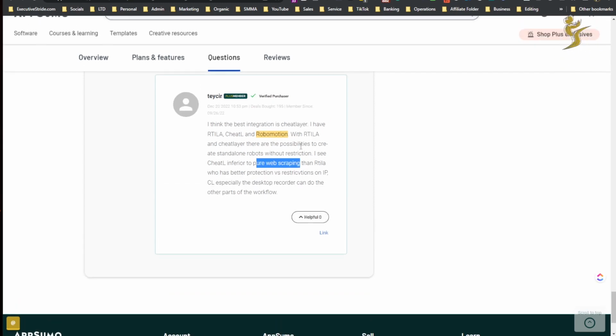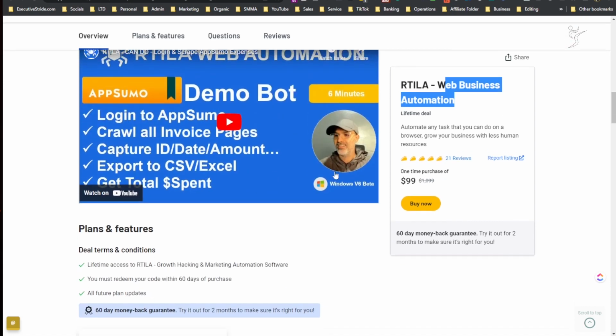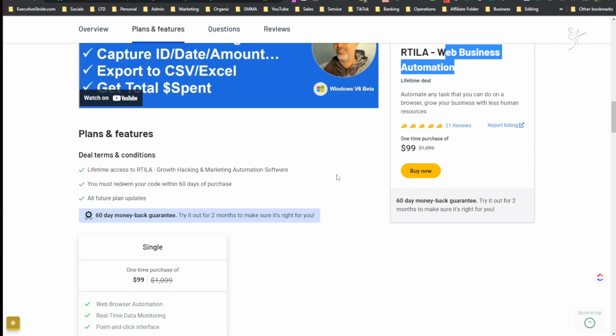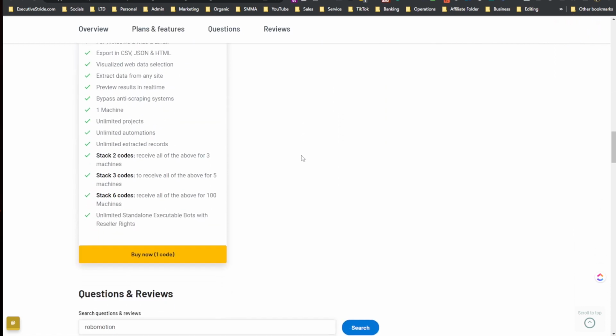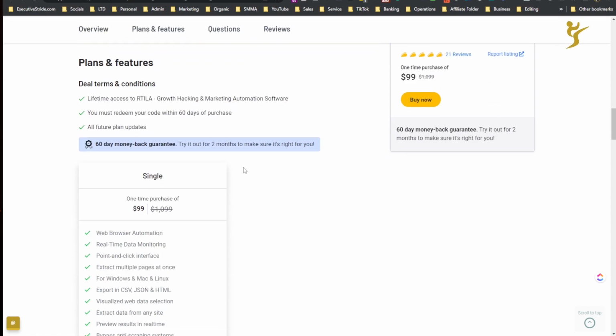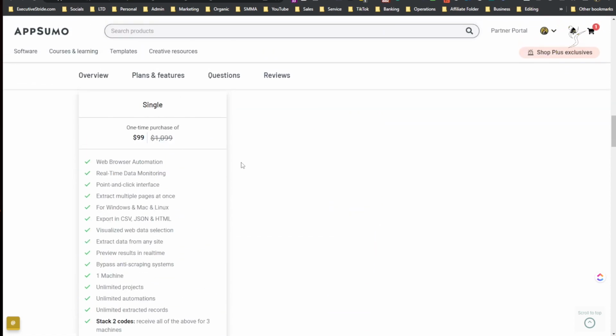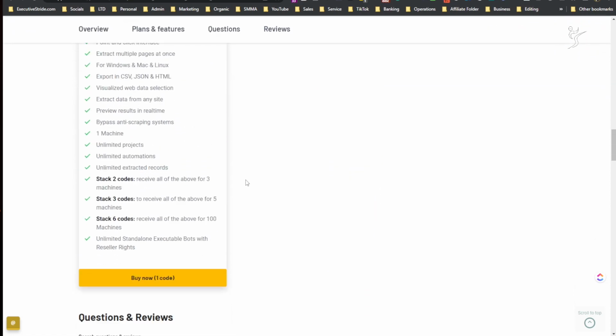Who has restrictions? So just so you guys know, Artilla is just like a web scraper pretty much at the moment. It's more or less just a web scraper automation. With RoboMotion, you can do things more like open an executable file. You can open things on your computer. You can automate anything on your computer and stuff. I haven't fully used both to the most extent yet, so I can't say which one's better, but they're two different tools. They do similar things. You can scrape stuff with RoboMotion obviously, but they're different in and of themselves, in my opinion, from everything I've seen.